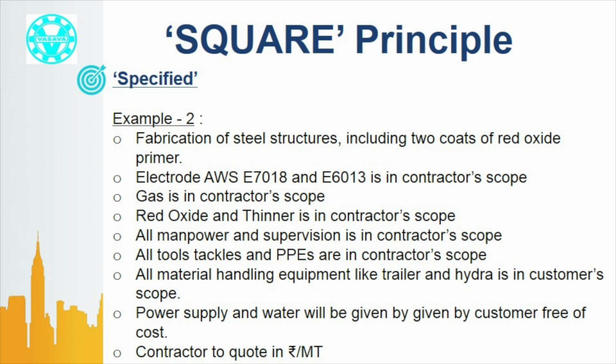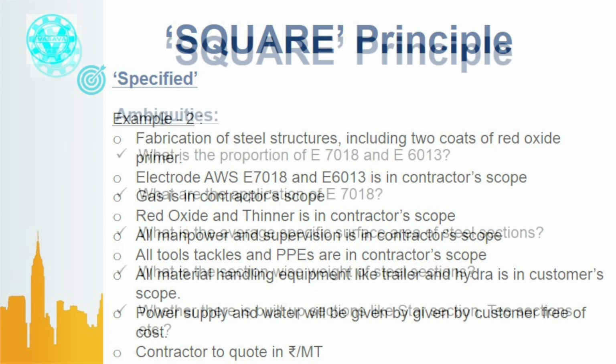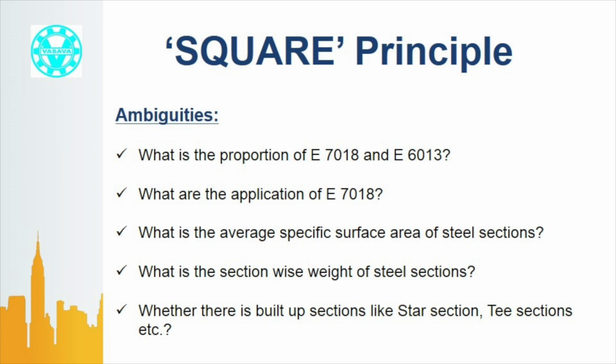All material handling equipment like trailer and hydra is in customer scope. Power supply and water will be given by a customer free of cost. Contracted to quote in rupees per metric ton. It seems it is well defined and specified in the perception of customer. Well, we will see the loopholes in the next slides. These are ambiguities in the mind of a bidder.